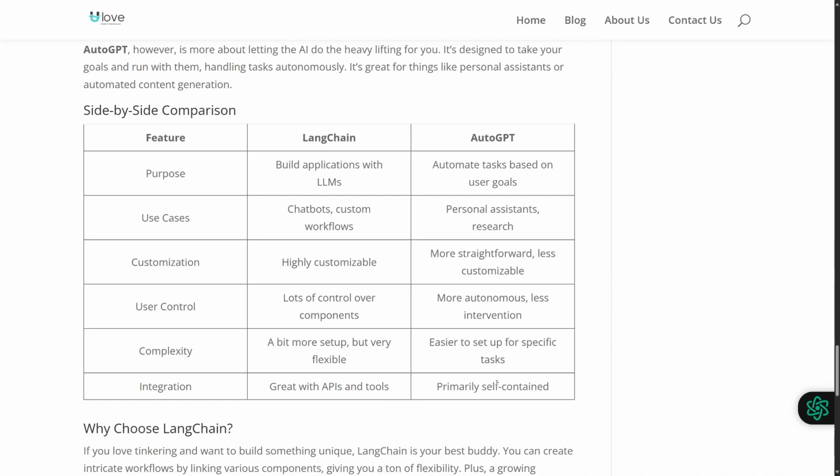So if you're looking for something beginner friendly, you can go with AutoGPT. If you're looking for something highly customizable and want to work with large language models, then you can opt for LangChain. So the choice is yours. I got you with the specs.